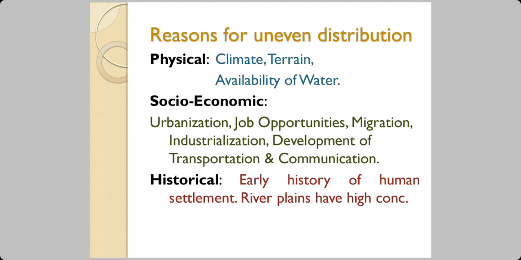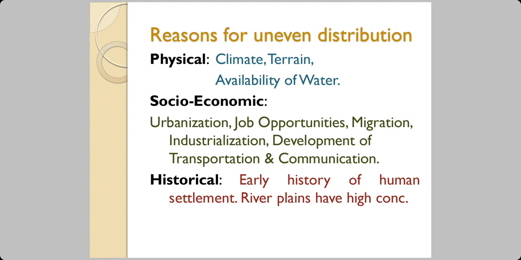The reason is, like I told you, climate is a major reason. Rajasthan is so hot and dry, and Himalayas is so cold and difficult place to live. That is the reason why people come out from there, settle elsewhere for education and for job and so forth. Then availability of water is plenty in the Gangetic plains, in the Indus plains and the Brahmaputra plains. It's good for agriculture, and therefore we have a good population distribution there.